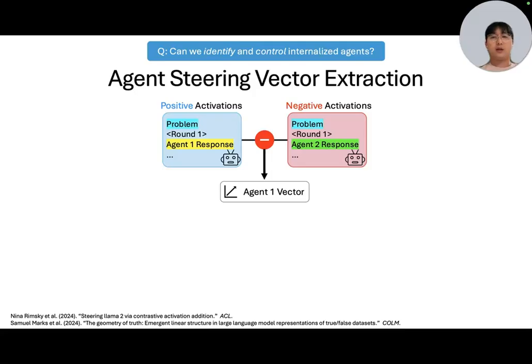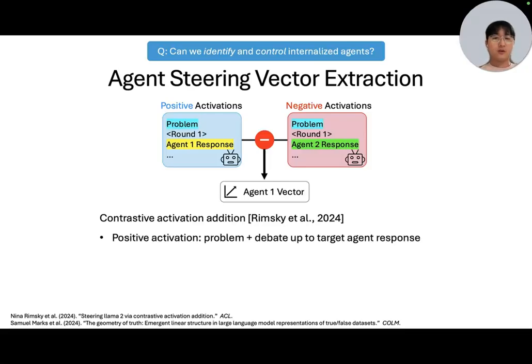Now that we know that our method works, we want to answer the second question: can we identify and control internalized agents? For this, we extract and use agent-specific steering vectors. For each target agent I, we construct contrastive activation pairs by providing the model with identical context, which is the problem and the debate history up to the target agent's responses.